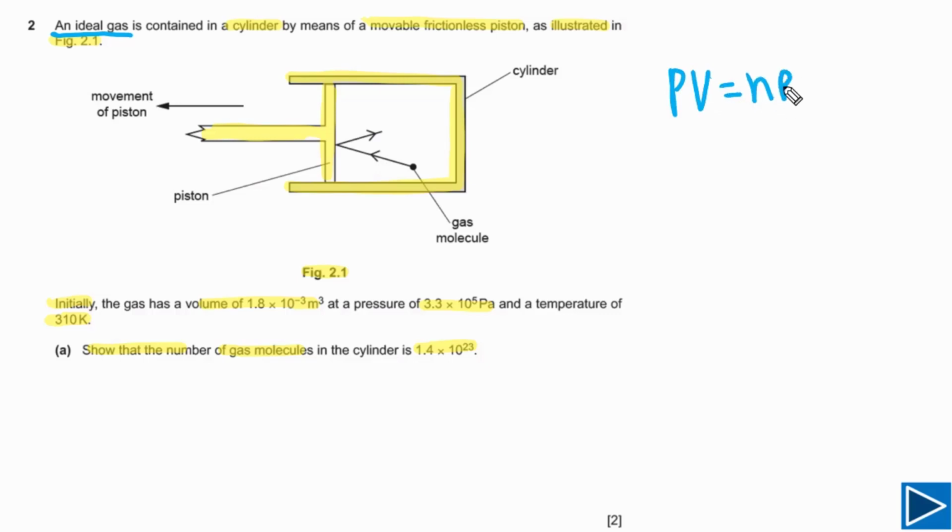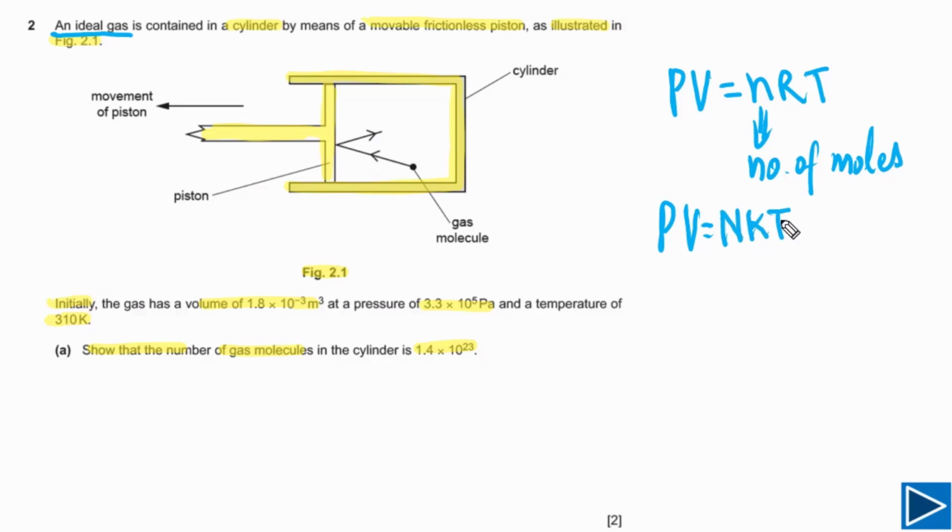PV is equal to nRT. Here small n is the number of moles. R is the gas constant, T is temperature, P is pressure, and V is the volume. We can also write down this one in a little different form. We can write down PV is equal to NkT. N here is the number of gas molecules.